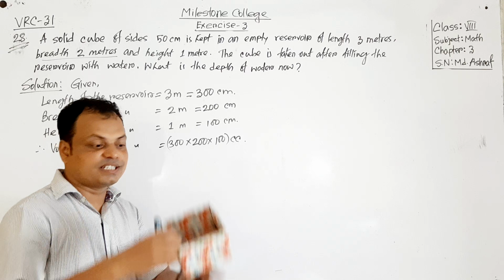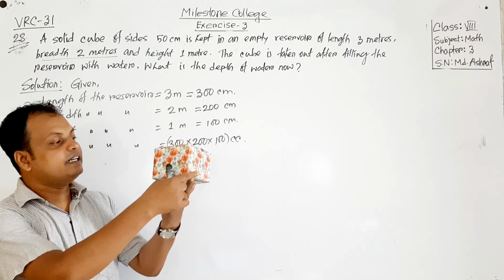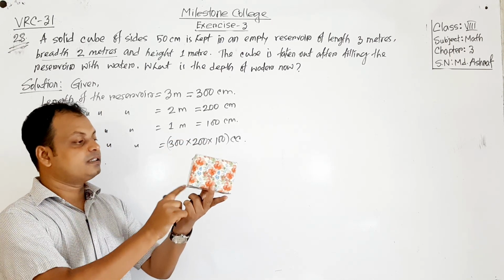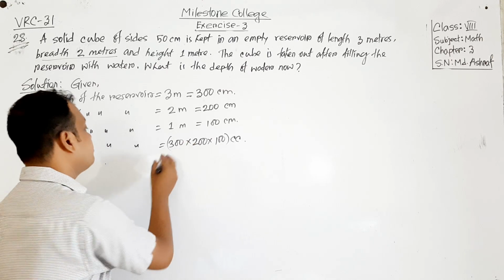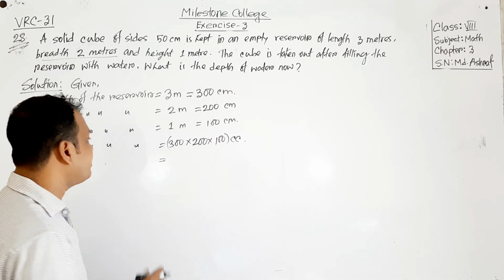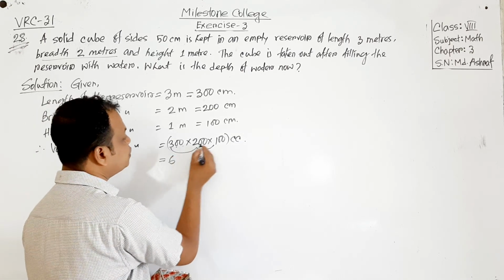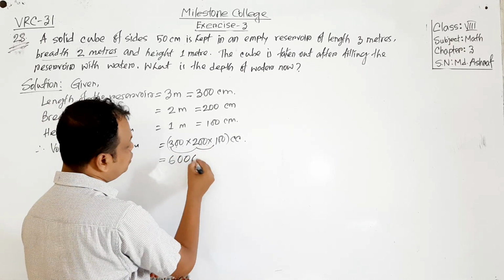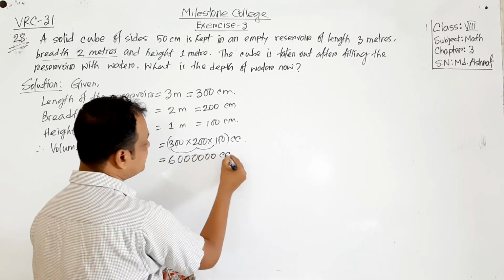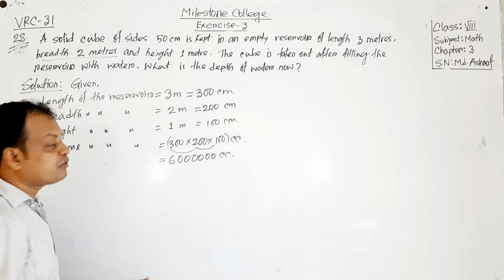Suppose this is the reservoir, with length, breadth and height. By multiplying we will get the volume of the reservoir. 3 into 2 is 6, 6 into 1 is 6, and there we will have 6,00,000 cubic centimeter, cc. So this is the volume of the reservoir.